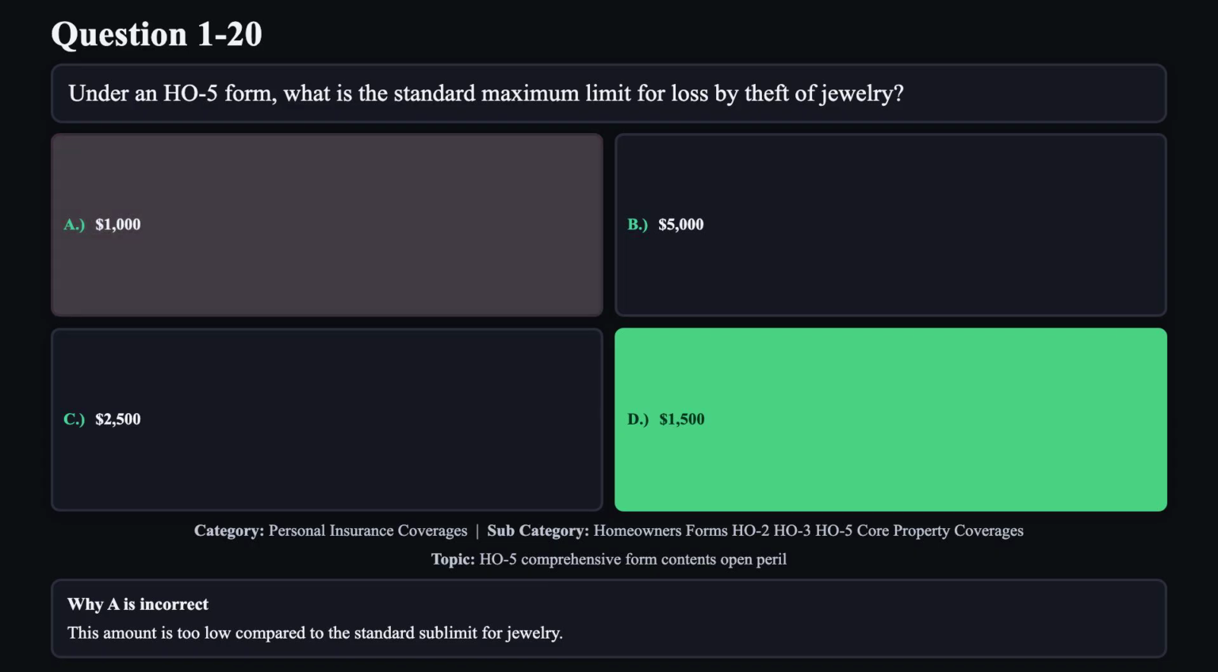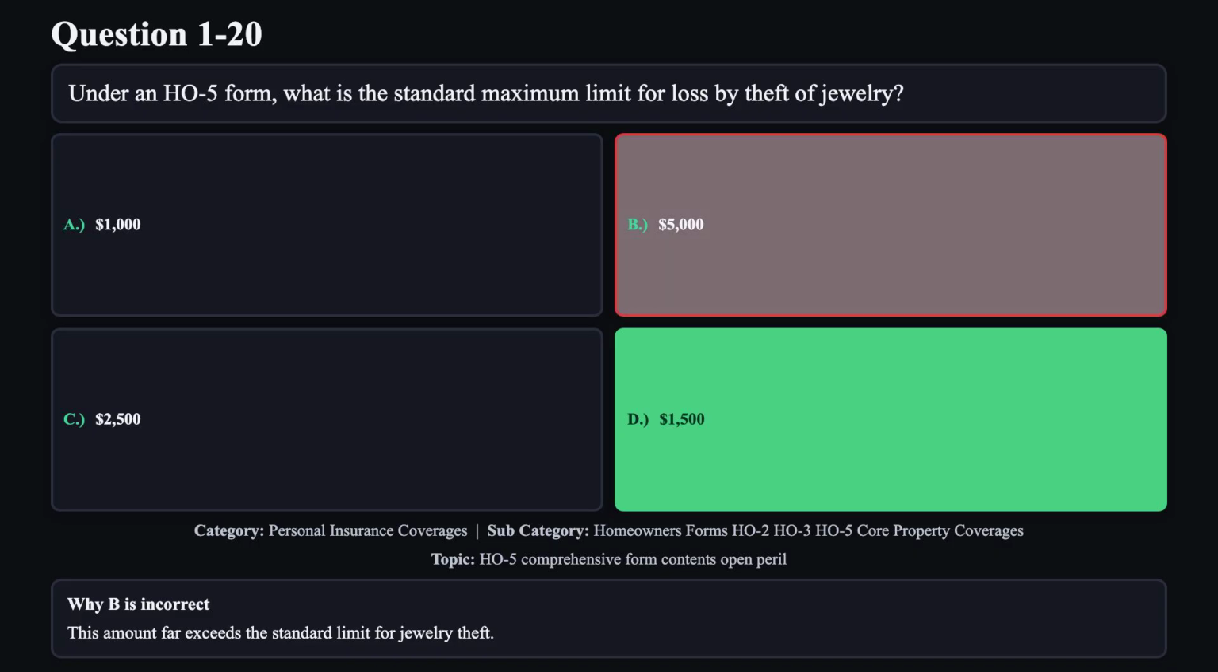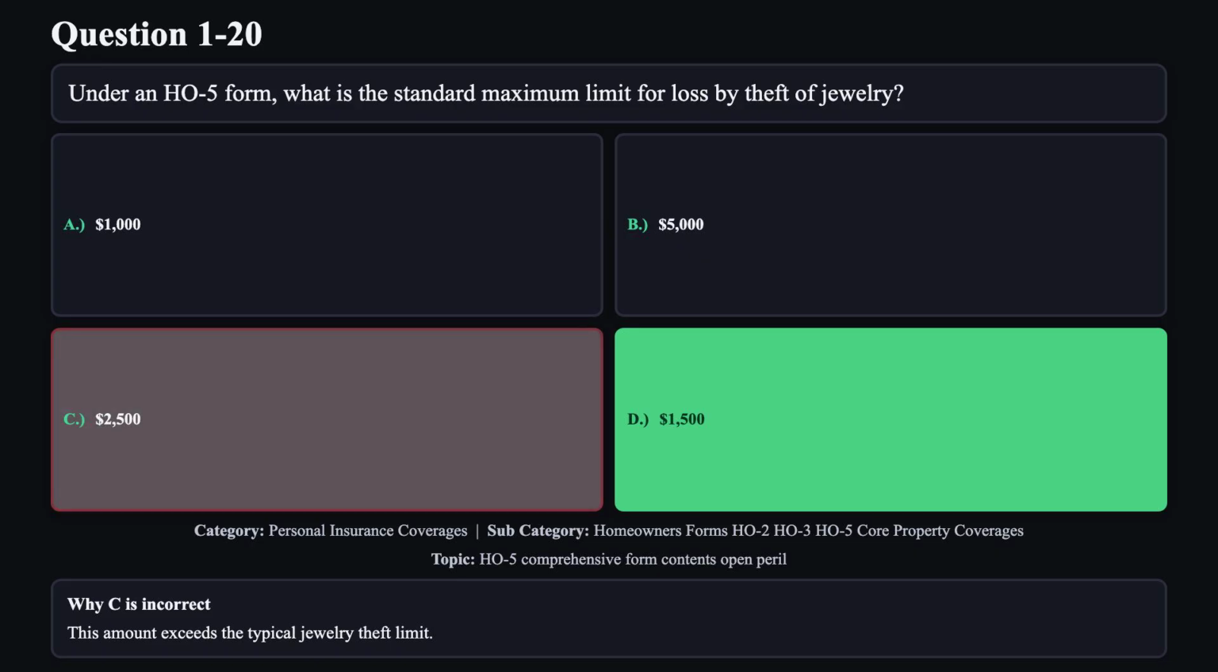This amount is too low compared to the standard sublimit for jewelry. Reason B is not correct. This amount far exceeds the standard limit for jewelry theft. Reason C is not correct. This amount exceeds the typical jewelry theft limit.